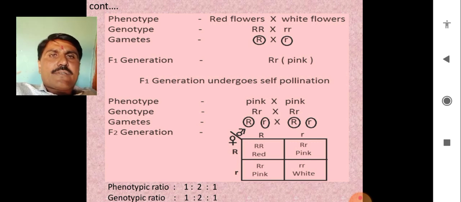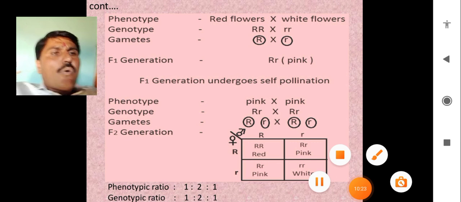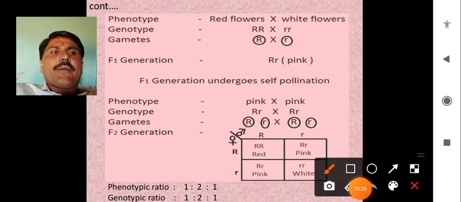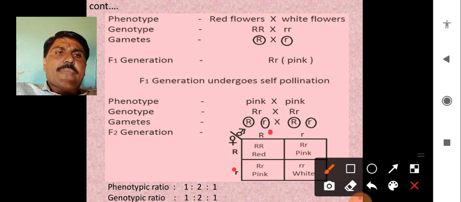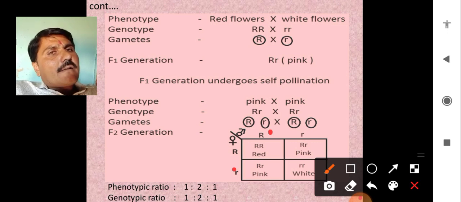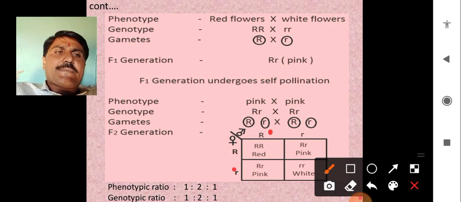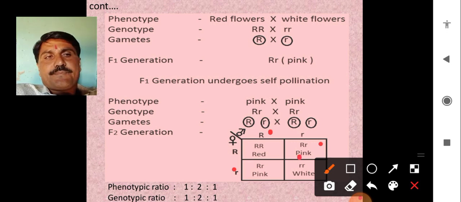Capital R over small r, crossed among themselves, gives the genotype capital R and small r, and the phenotype is the pink one.